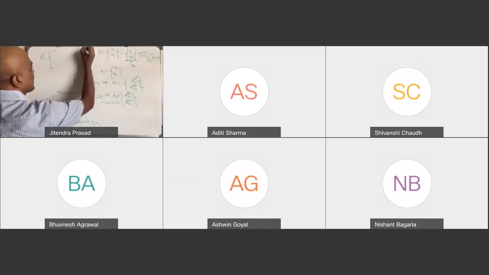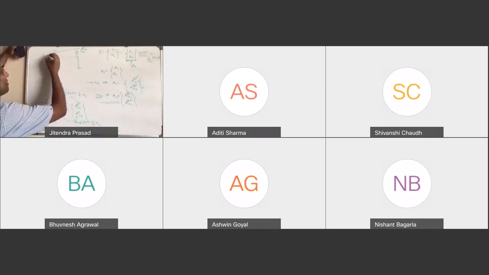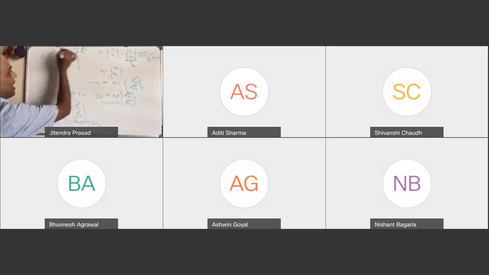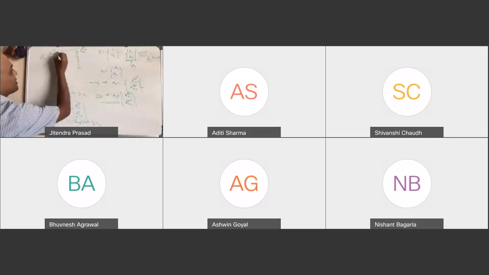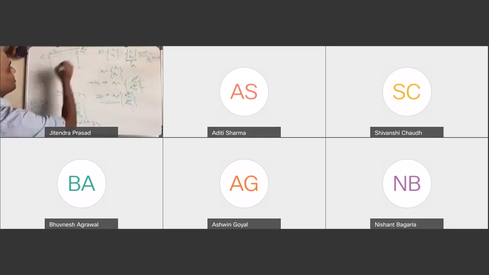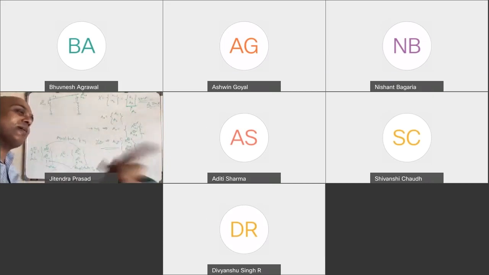So number 1 superscript, right? Then you do like this. That means when the first one x1 is a naught 1 and x2 is a naught 2, this bar will look something like this. Similarly, when x1 is 0, x2 will also be 0 because it is the same phase, right?